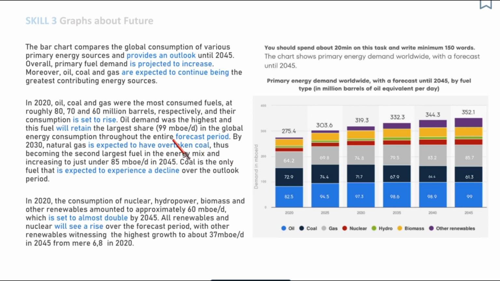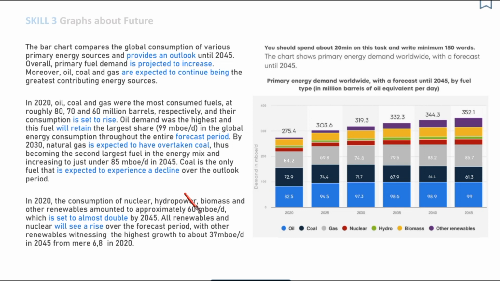This is the most complicated grammar, the most advanced grammar. Is expected to experience a decline, is set to almost double, and will see a rise.